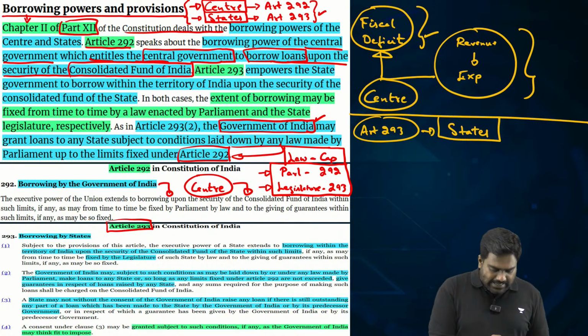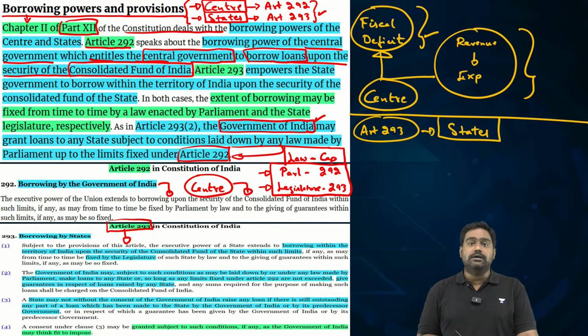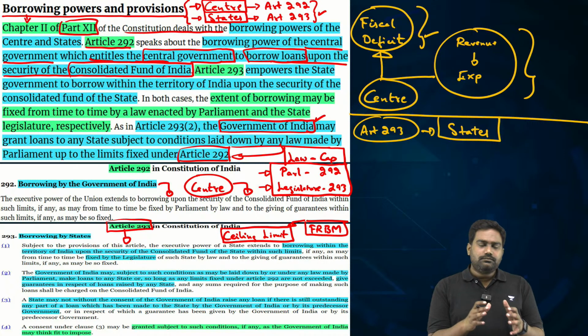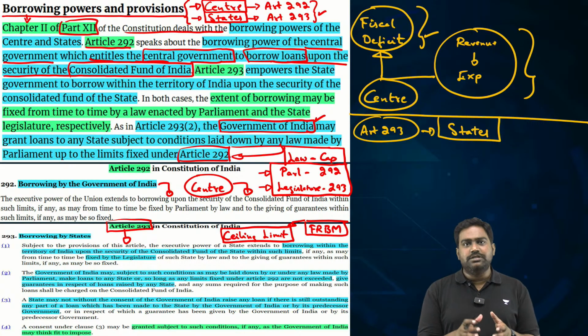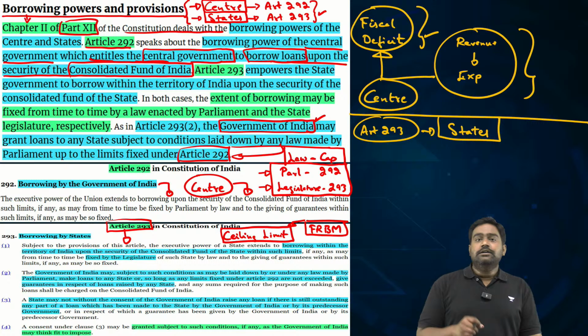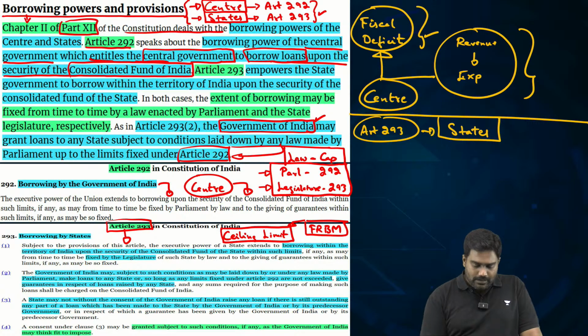And center also has a control over here under Article 293, where it can bring in a ceiling limit, especially in order to ensure that states are in line with the FRBM Act and its commitments. The center does have the jurisdiction, the authority to bring in the ceiling limit. Apart from that, the center can even decide upon conditions that can be placed on the states.